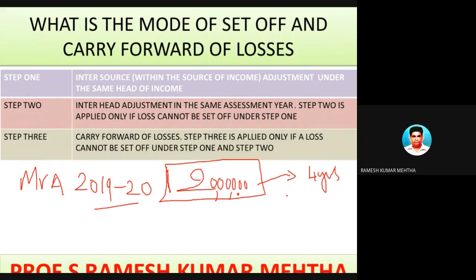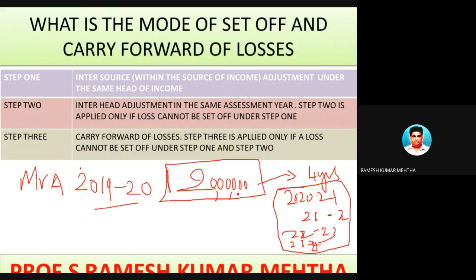For example, in this case it is 2020-21. It can be carried forward to 21-22, 22-23, and 23-24. So during these 4 years, if there is an income from a similar activity, then this loss of 20 lakh rupees can be set off against it. For example, in 2021 he made a profit of 5 lakhs.